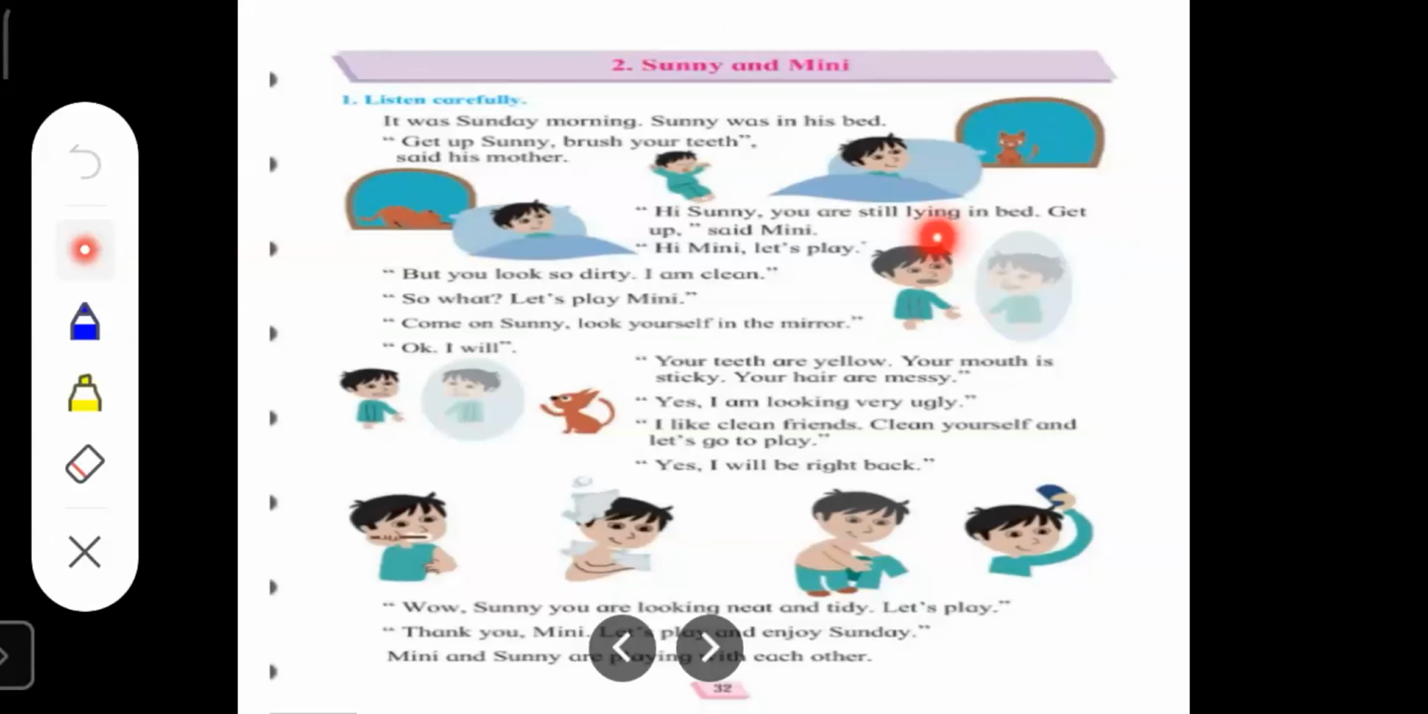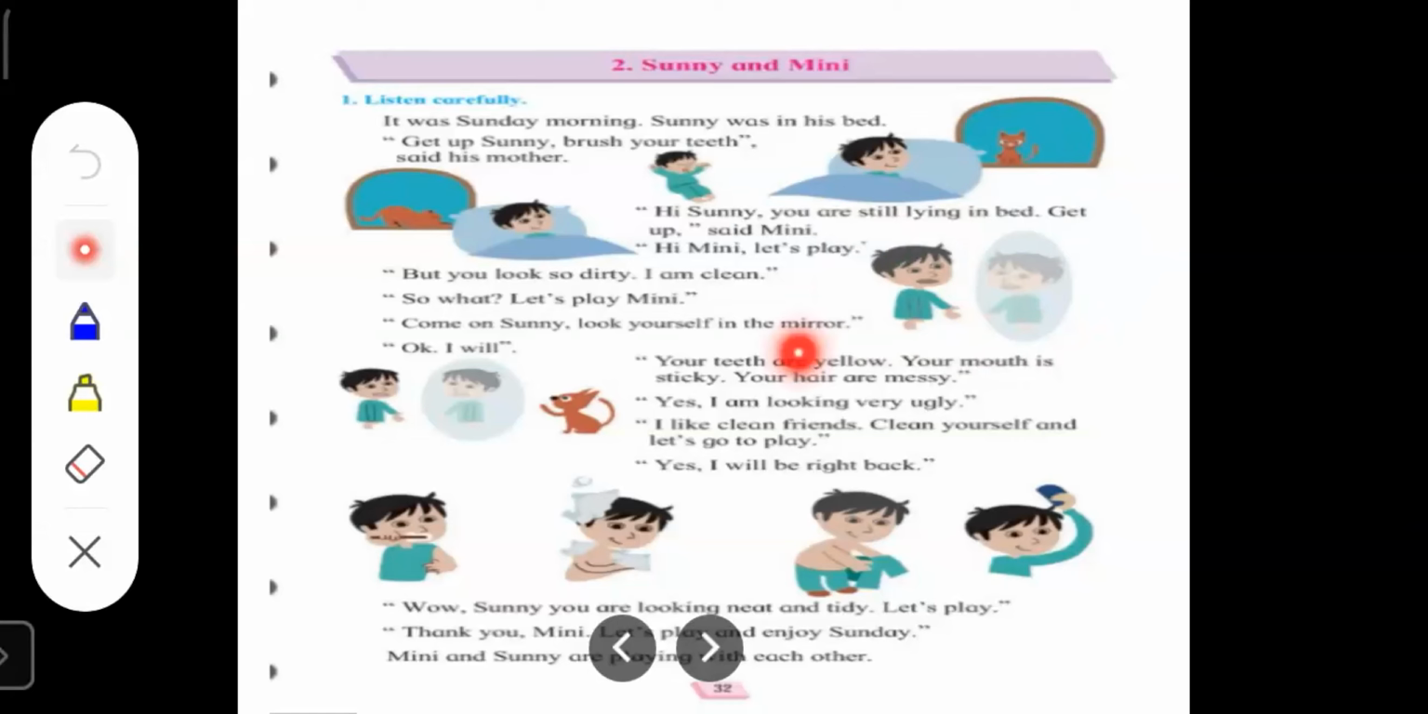You can see here, Sunny is looking at himself in the mirror. Who is telling him to look in the mirror? Minnie is telling. What is Minnie telling? Minnie is telling Sunny to look in the mirror. So you can see here, Sunny is looking in the mirror.